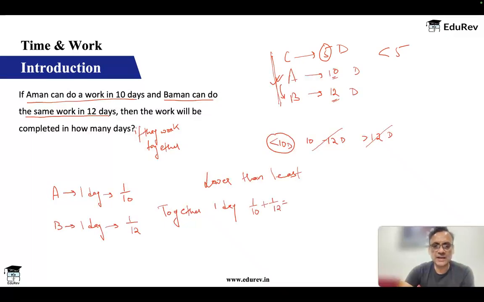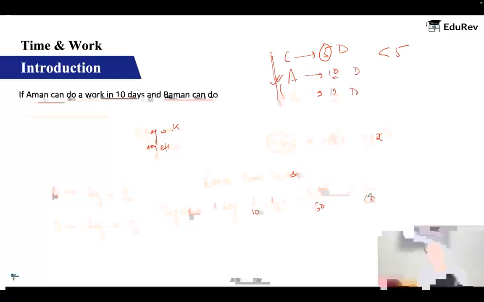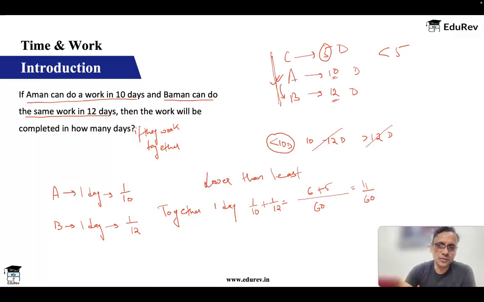Okay, 10 and 12, we will have to take the LCM. The LCM is 60. So this is 6 and this is 5. So in one day, they are going to finish 11 by 60 of the work. Okay, so total work they're going to finish in how much time?